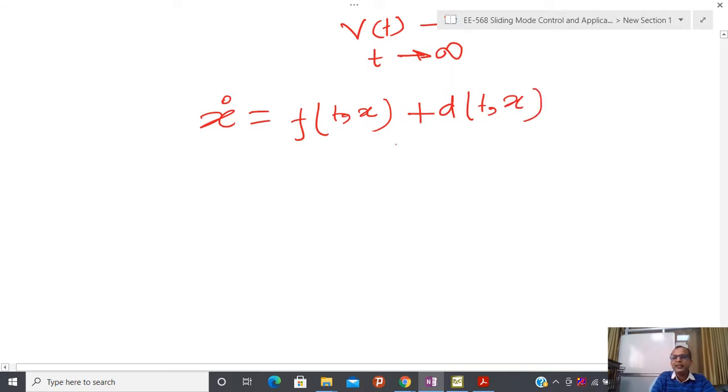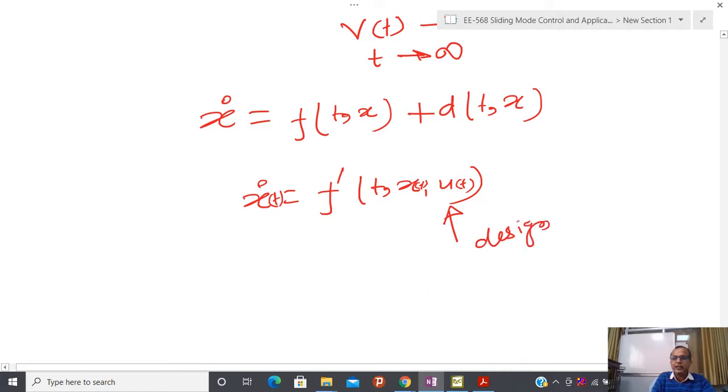It means I have some kind of system, say f dash (t, x, u), something like that. In a more proper way, since time is present, it is better to write everything in terms of time.